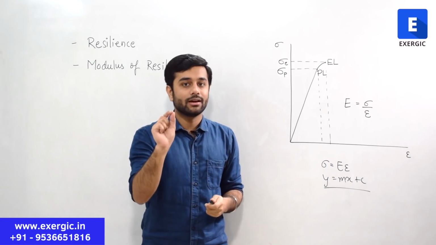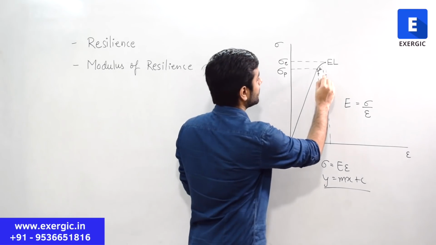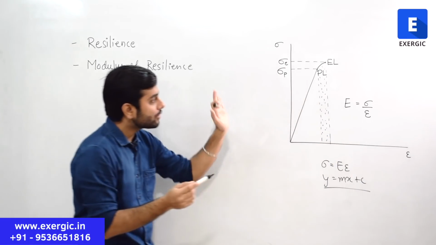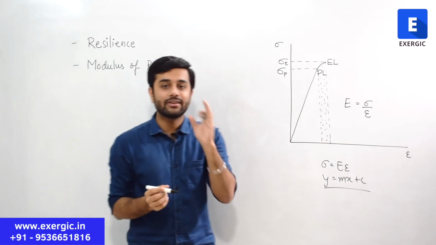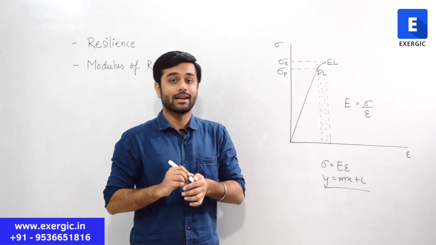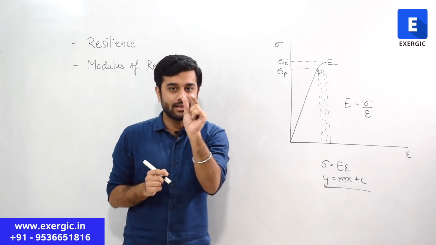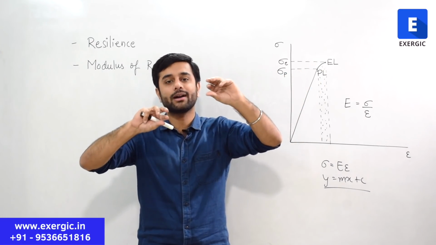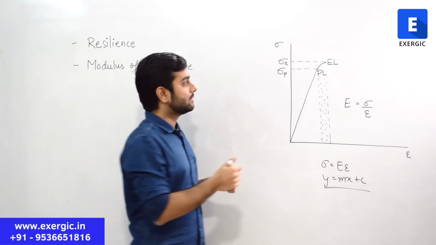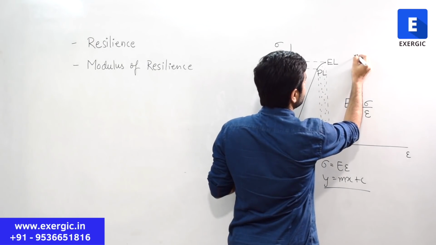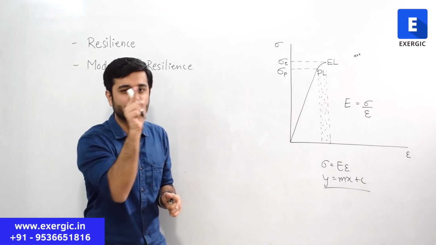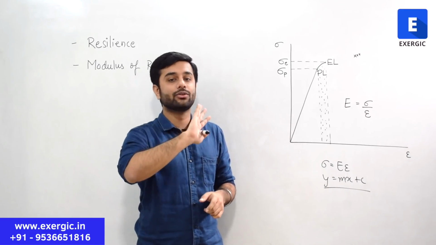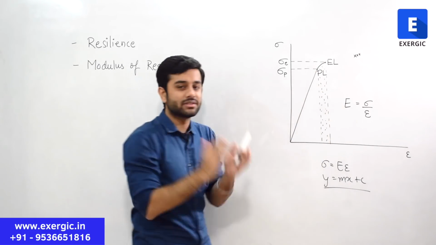So what we can do here is that this area which is between proportional limit and elastic limit, we can neglect, and we should neglect because it's a very small area. This area I have shown here as two very different and far apart points, but in reality they are like this. This is proportional limit, this is elastic limit, this is yield point. They are so close to each other, right? So you can very easily and conveniently ignore this portion of area because it will be very small,